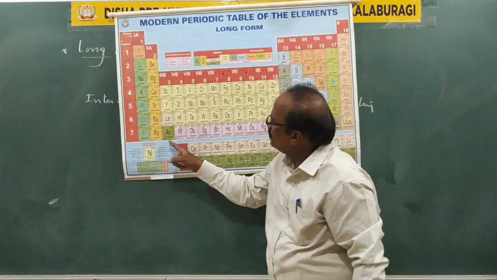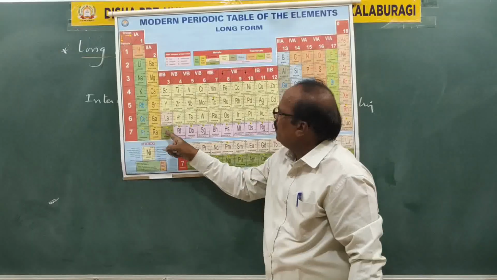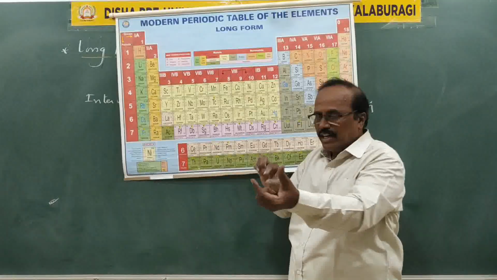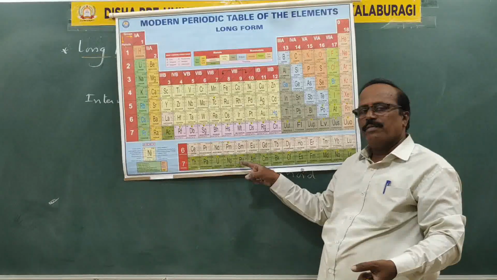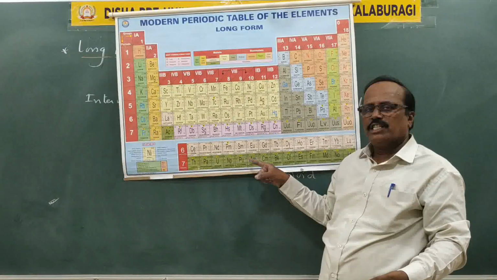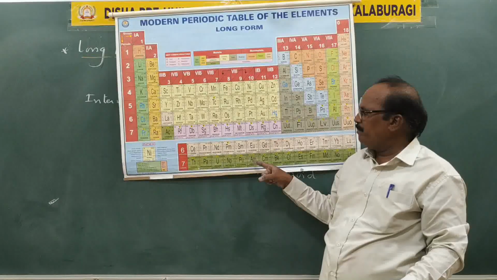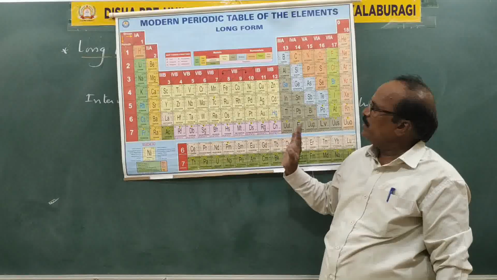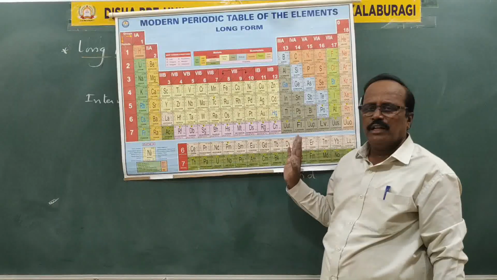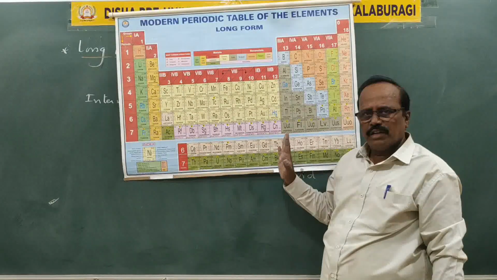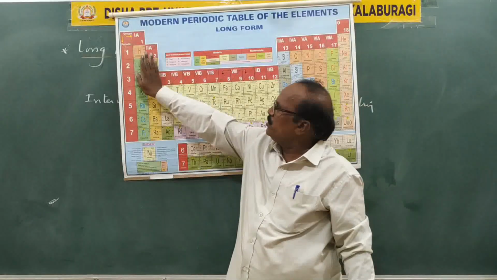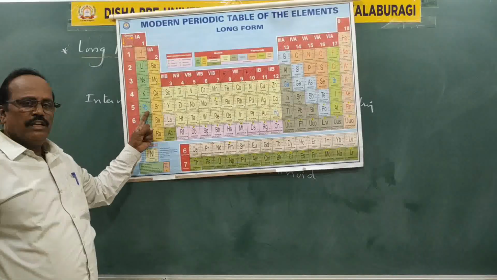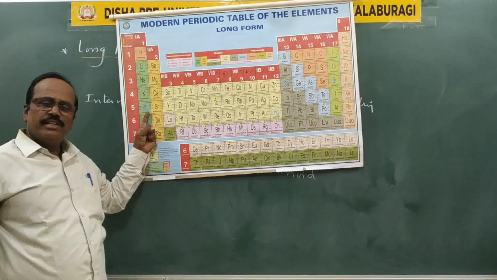Similarly, from this you see it is actinium, atomic number 89, and here it is 104. From the green color, 14 elements have been taken out and placed in a separate panel called the actinoid series. Well, in this case, listen very carefully: in these two groups, first and second group, we see S block elements. Means in them